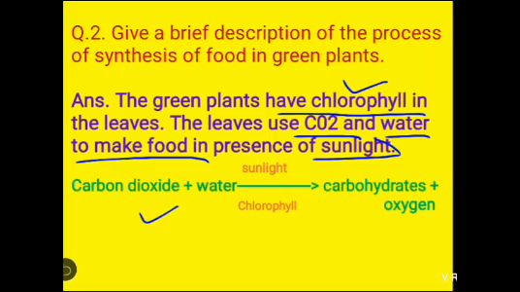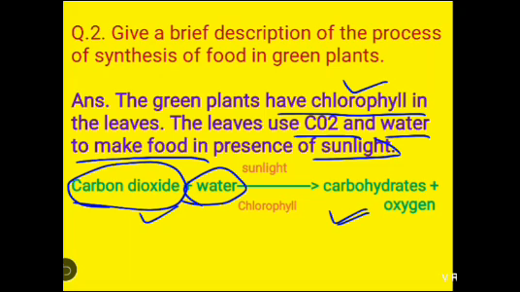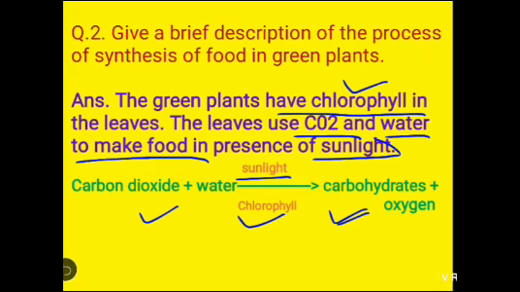So here is the equation of photosynthesis. Carbon dioxide and water combine in the presence of chlorophyll and sunlight to form carbohydrate, that is glucose or starch, and release oxygen in the atmosphere, which is used by us and by other animals for their respiration. Is it clear?